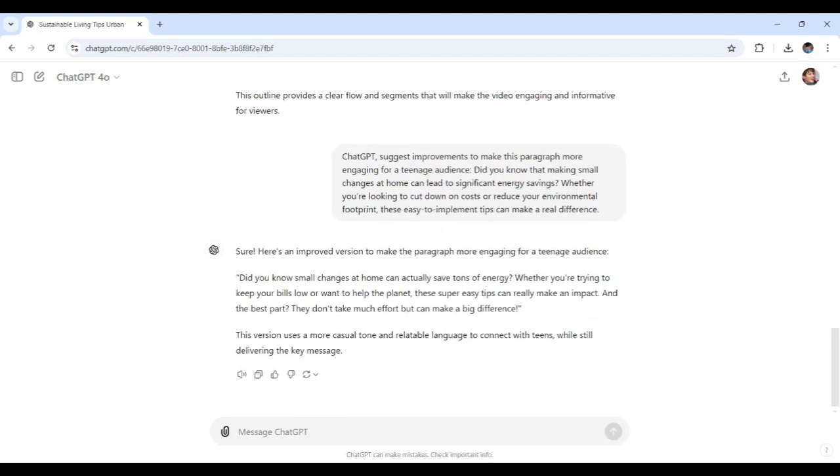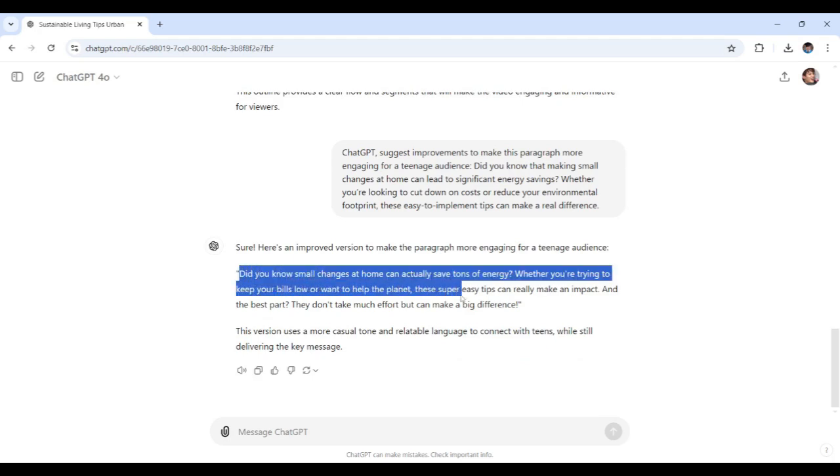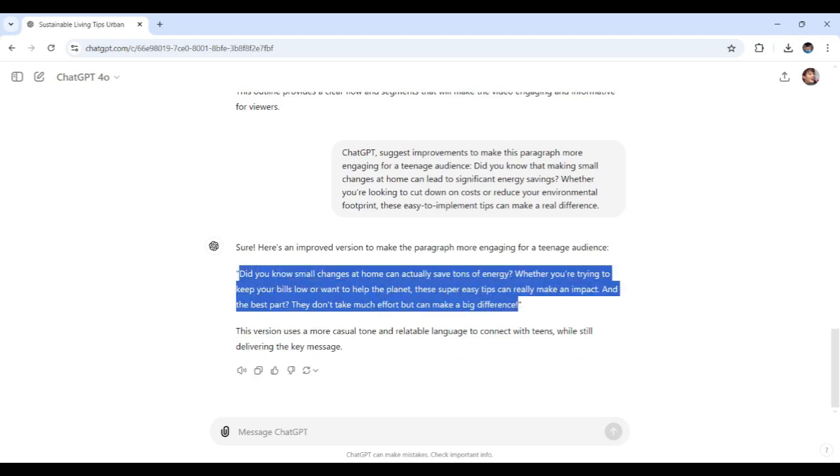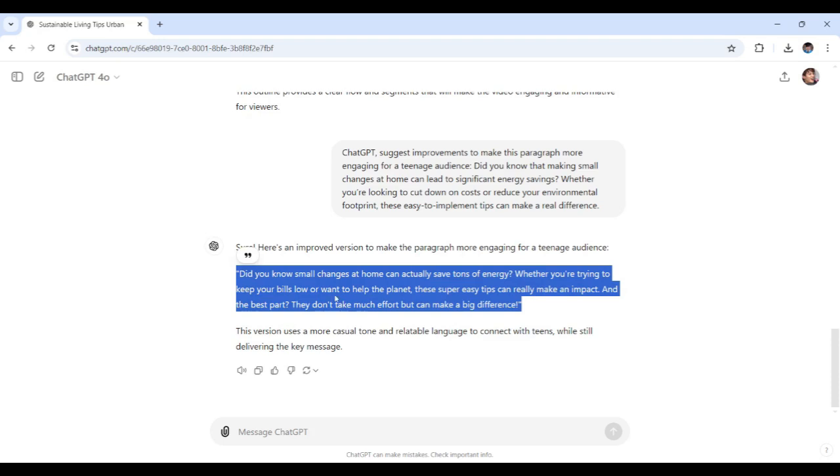Let's see how ChatGPT would provide the improvements for this paragraph that I just sent over. And here it is. Look at this one, see the difference. Did you know that making small changes, it changed up the wording a bit on some sections of this paragraph, and this looks really good, I must say.